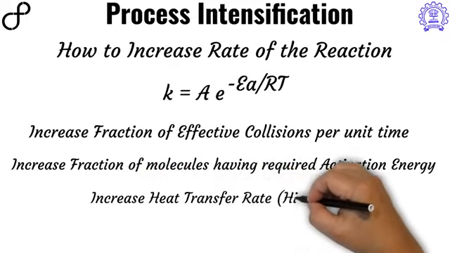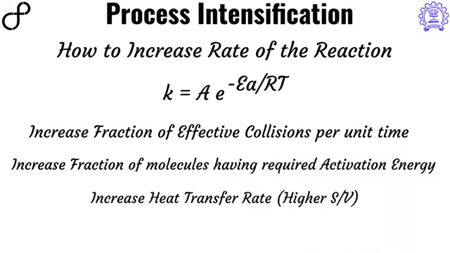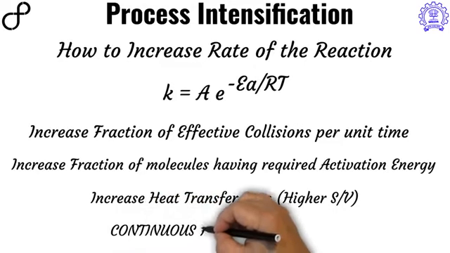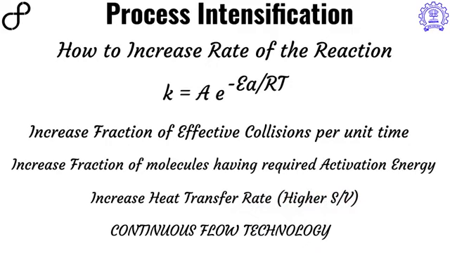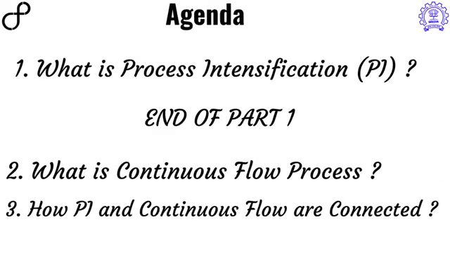Do note that the maximum rate which one can achieve is limited by the surface to volume ratio of the reactor. And I'm happy to inform you that the recent technology of continuous flow processes allows us to have a higher surface area to volume ratio, and hence we can do the reactions at a much higher rate as compared to conventional batch technology.